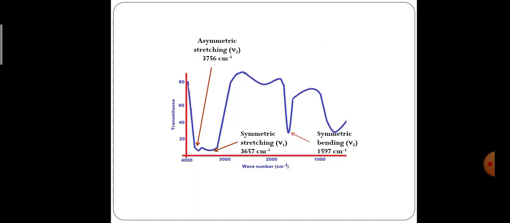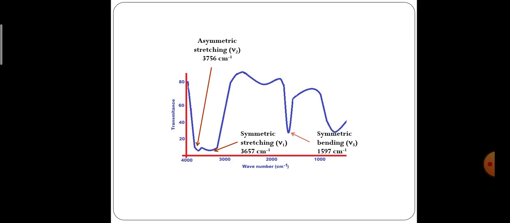Here, this is the spectra of water molecule. It has 3 peaks. One peak observed at 3756 per centimeter and this corresponds to asymmetric stretching. The other band observed at 3657 per centimeter and it corresponds to symmetric stretching. Then the other peak observed at 1597 per centimeter and this corresponds to symmetric bending.